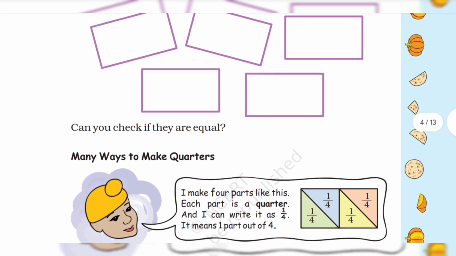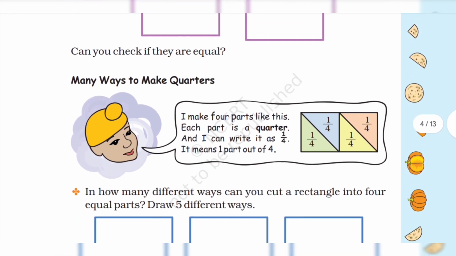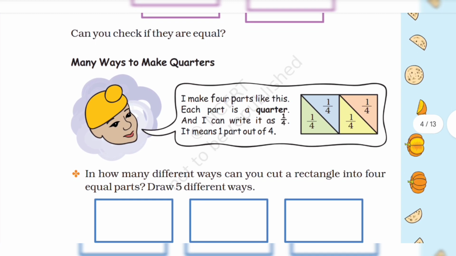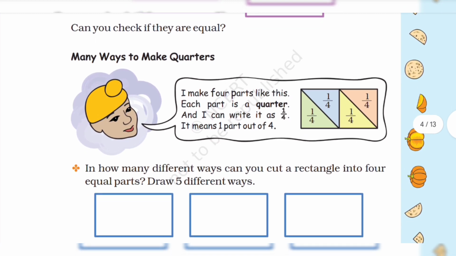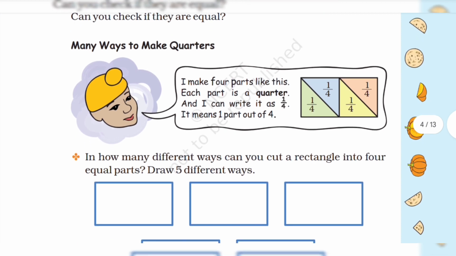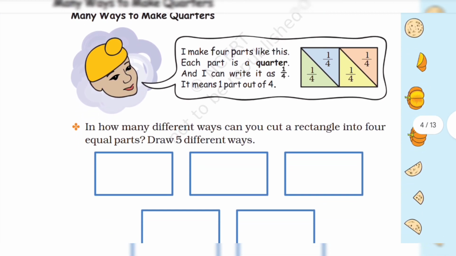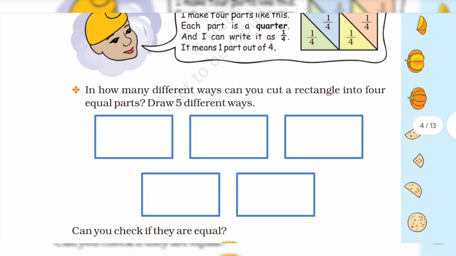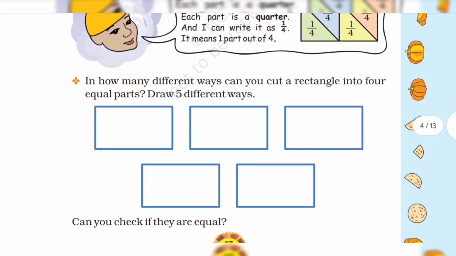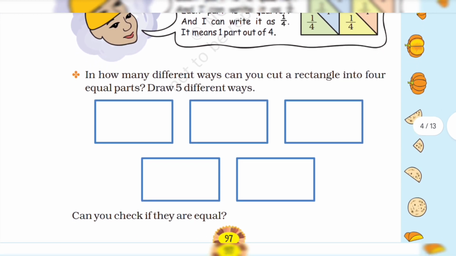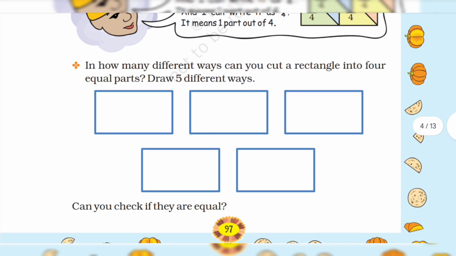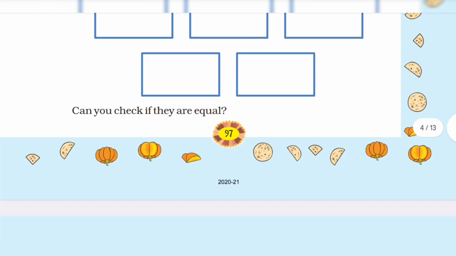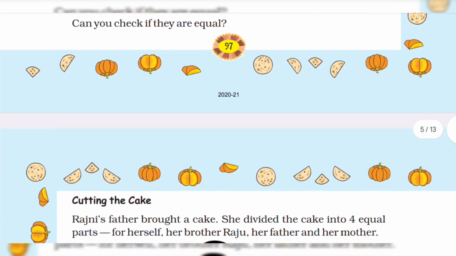Many ways to make quarters. I make 4 parts like this. Each part is a quarter, and I can write it as 1/4. It means one part out of 4. How many different ways can you cut a triangle or rectangle into 4 equal parts? Draw 5 different ways. Can you check if they are equal?